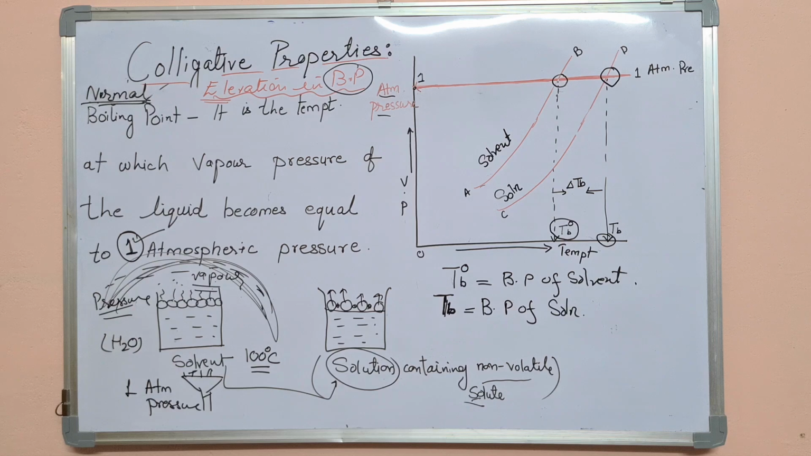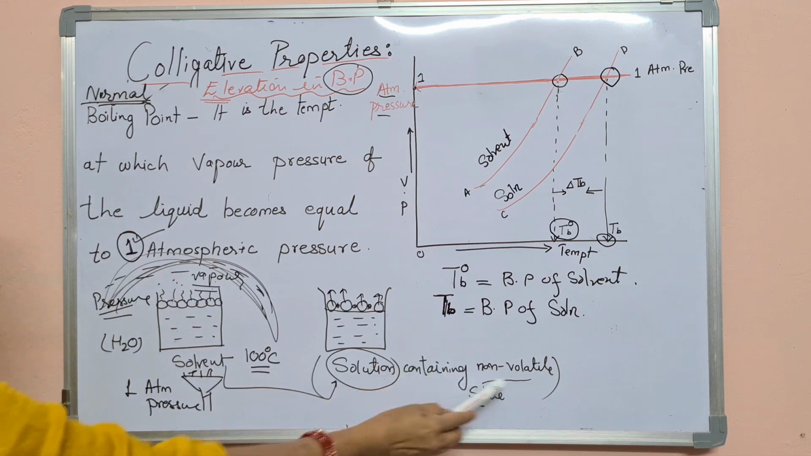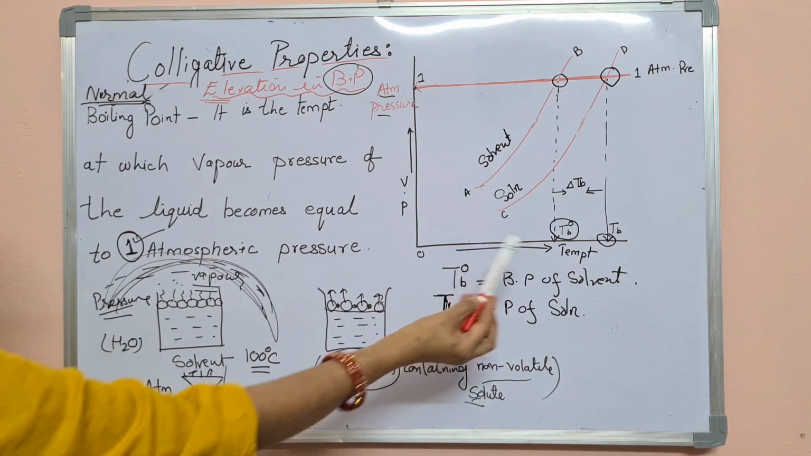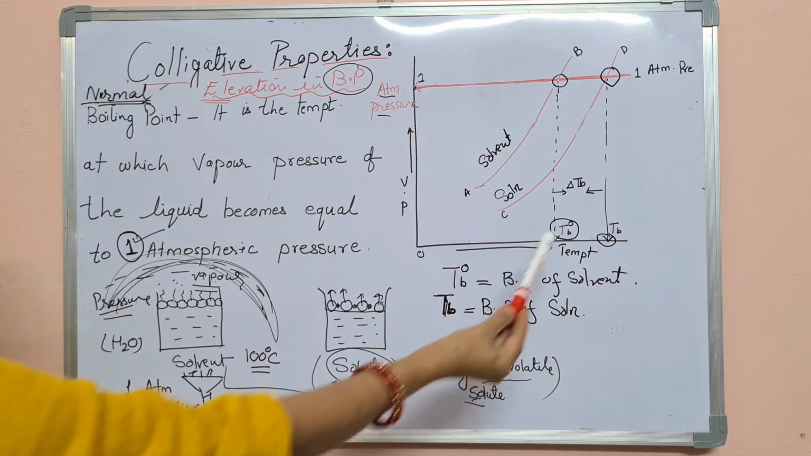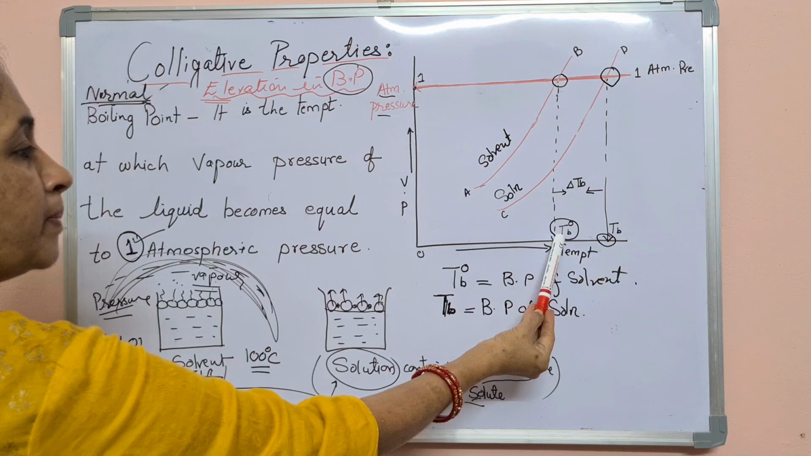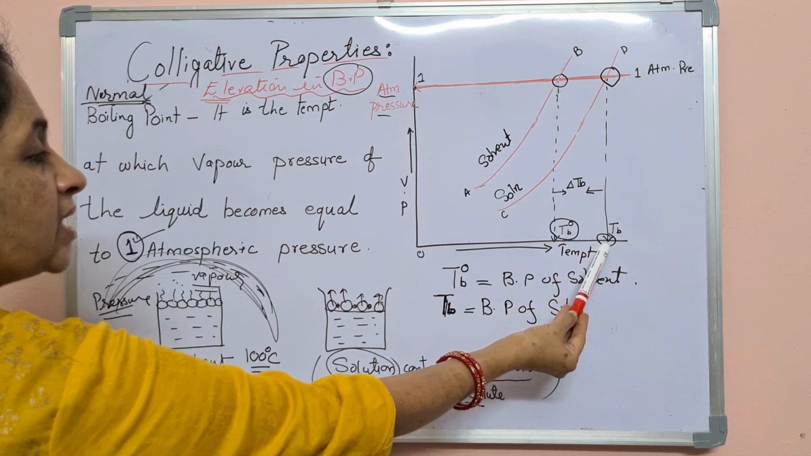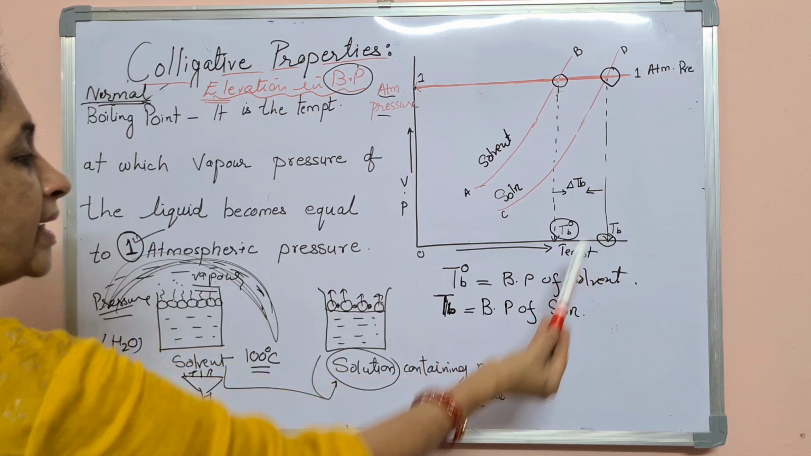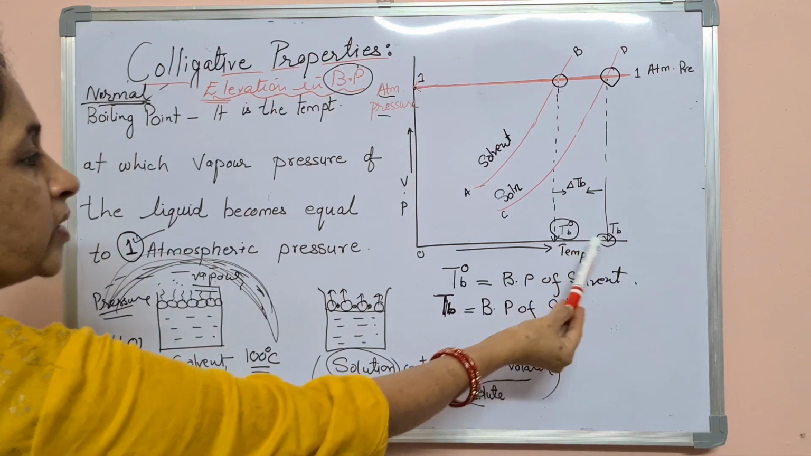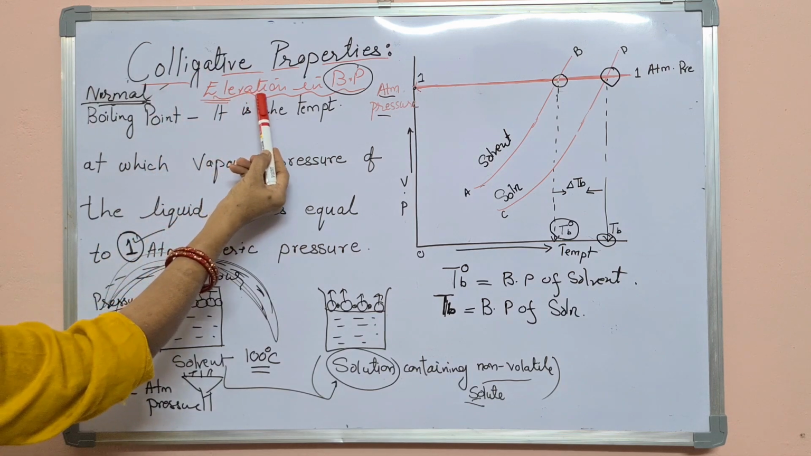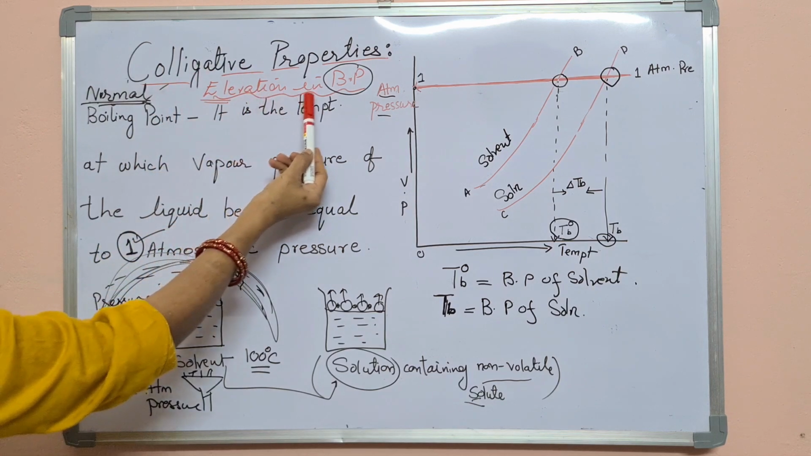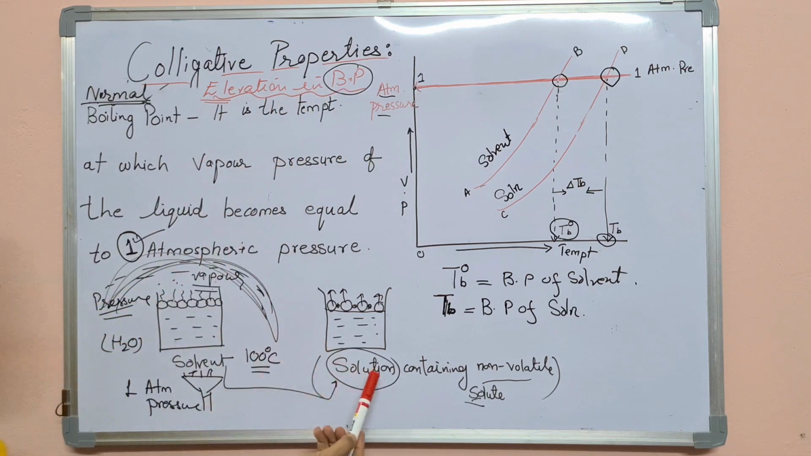So with the help of the graph also we have seen that if non-volatile solute is present in the solution, then yes, you can see the temperature is increased. Which temperature? The boiling point is increased. So this was the temperature of the pure solvent. This is the boiling point of the solution containing non-volatile solute, so the value is more. Okay, so this is the colligative property: elevation, meaning increase, in boiling point, when the solution contains non-volatile solute.